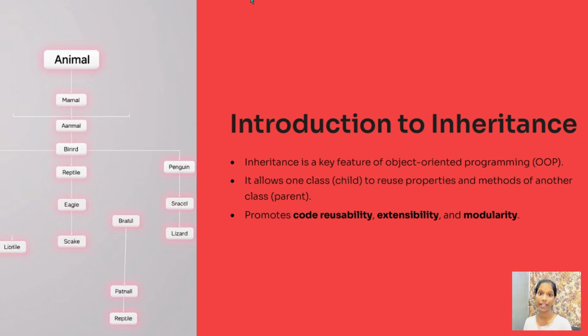I'm Vinita Rani and I'm here to explain about inheritance in Python. So inheritance is nothing but acquiring the properties of base class or parent class to the subclass or child class.